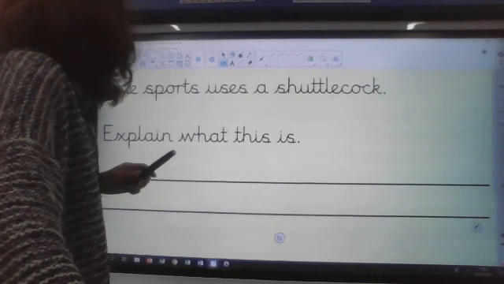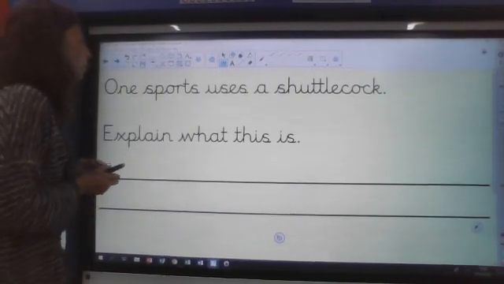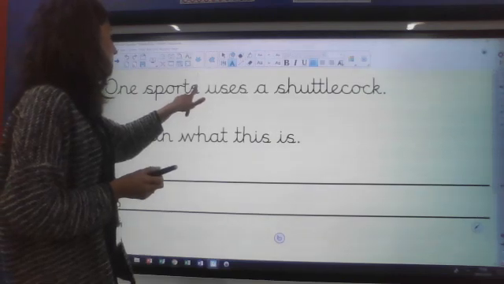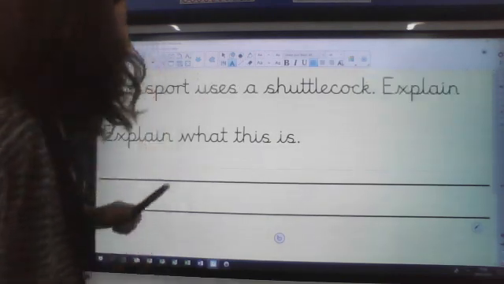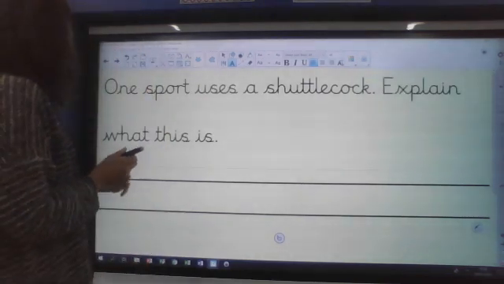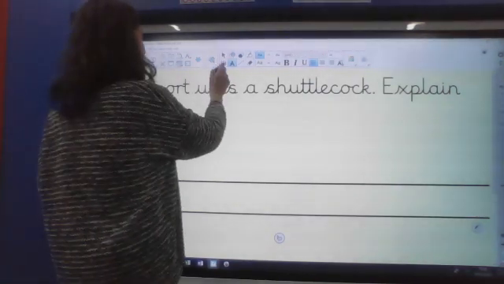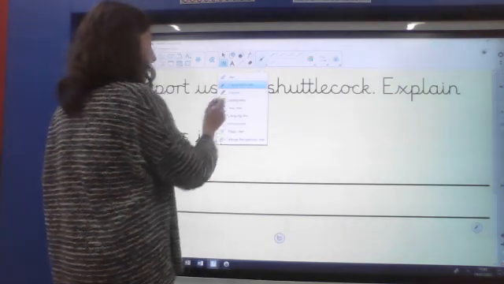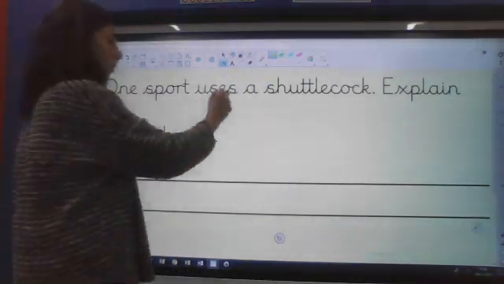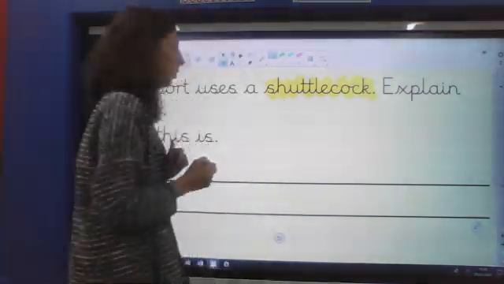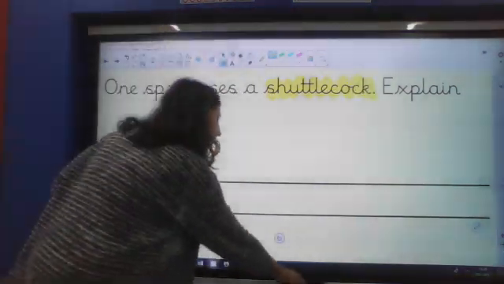Right, it says one sport uses a shuttlecock. Explain what this is. Which word are you going to have to look for in the text to answer this question? We're going to have to look for the word shuttlecock, aren't we? Let's have a little look.